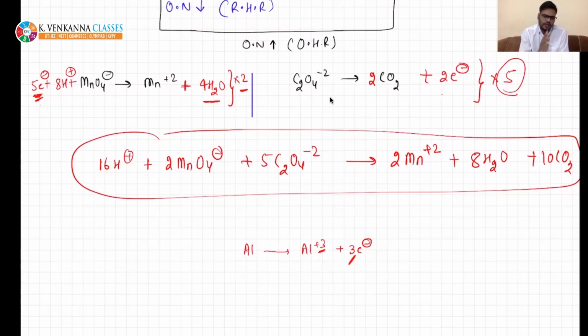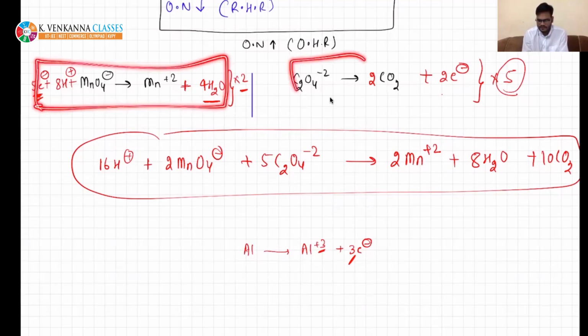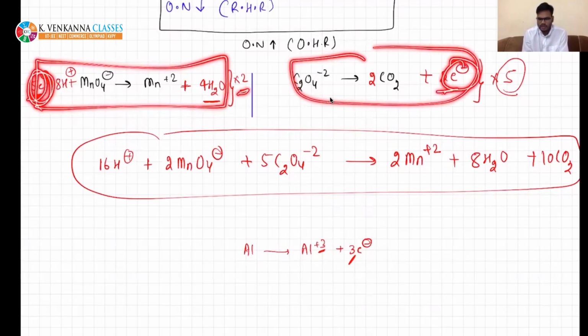You do not need to remember this. If you see just the charge and try to balance, it will always appear on the product side in case of oxidation, and in case of reduction, it will always appear on the reactant side. Once you have done this, balance these electrons again so that total electrons on product and reactant become equal, so that when you add these half reactions, these electrons get cancelled out.